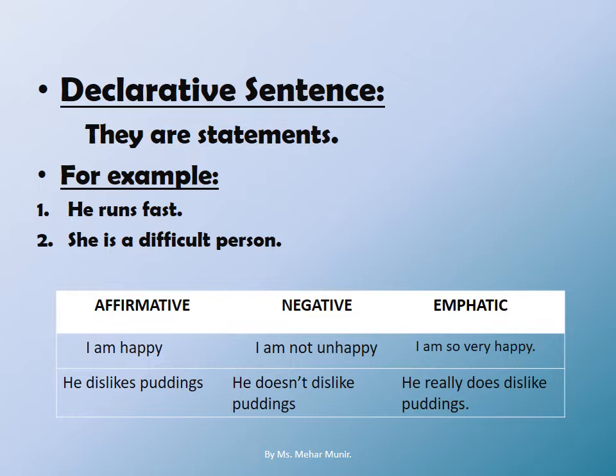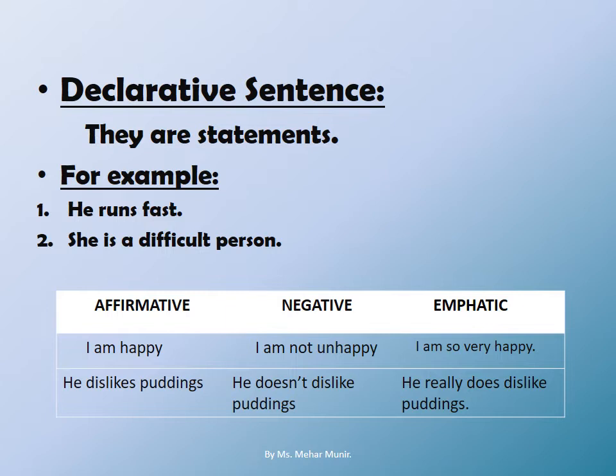Sentence number 1. I am happy. This is an affirmative sentence because it is a positive one. Negative, I am not unhappy. Although the meaning is the same, the word not shows that it is a negative sentence.